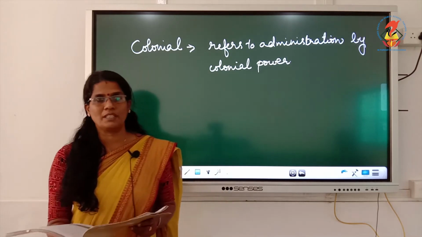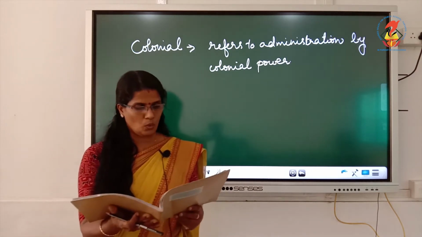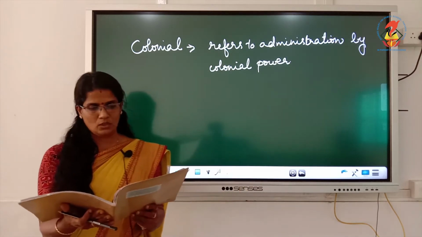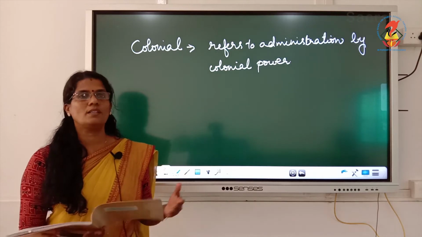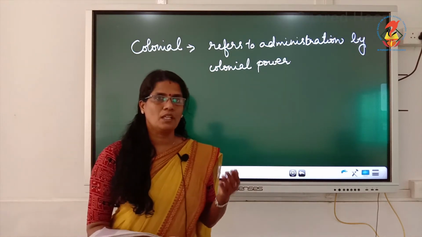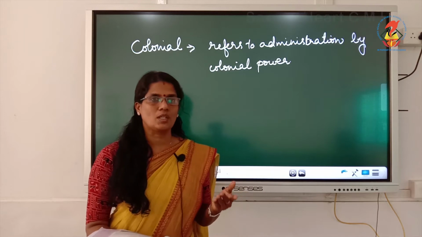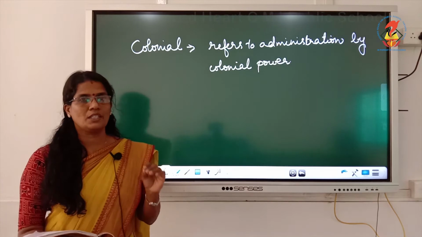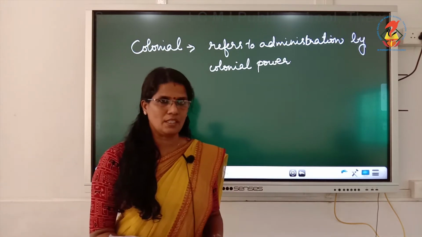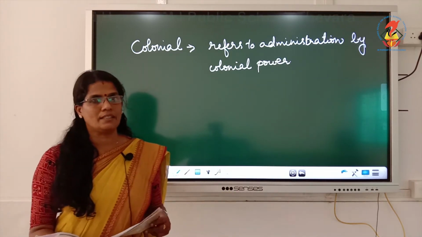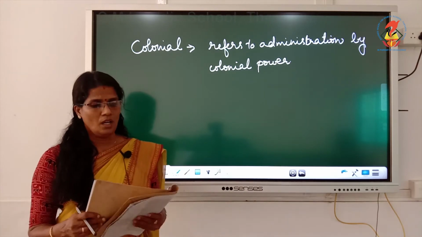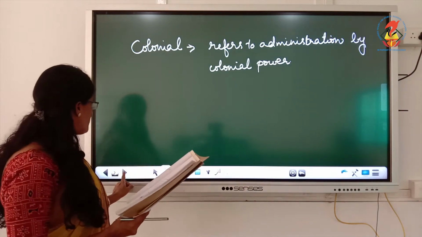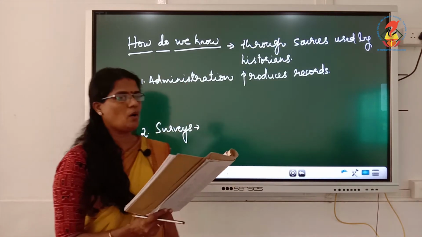So colonization means what? They are imposing their rule that leads to changes in the political, economic, social and cultural aspects. Everything gets changed into their ways. So colonization was imposed by Britishers in India. It continued till 1947. Now, how do we know about all this? What are the different ways or sources from which we came to know about this?